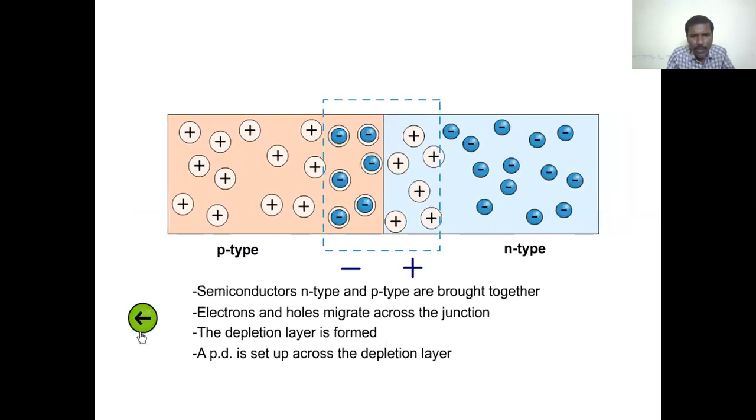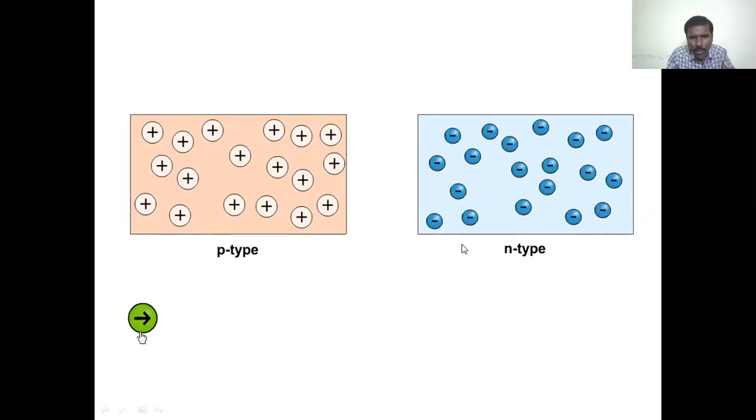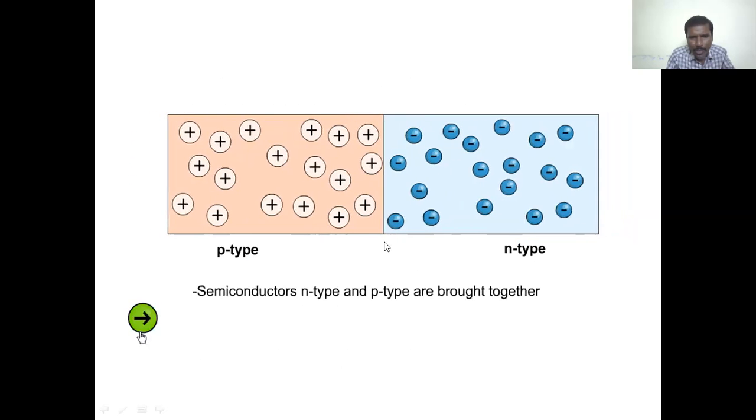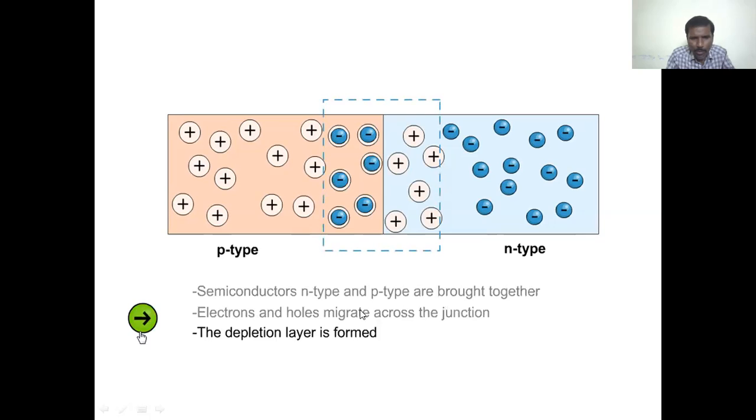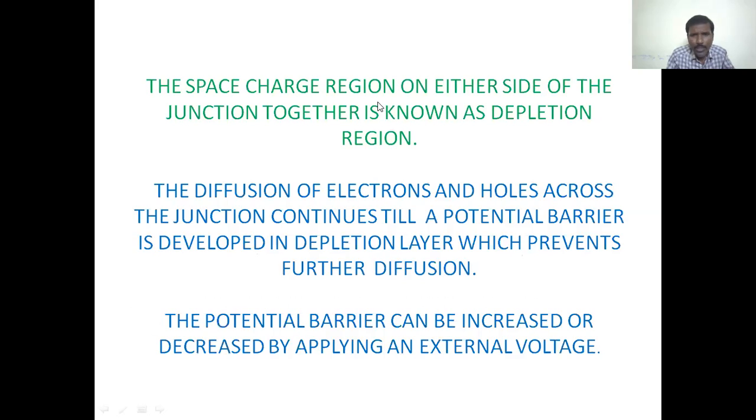What is the depletion region? This is called a depletion region because of negative charge at p region and positive charge at n region. So a depletion layer is formed, as well as a potential difference set up across this depletion layer. So the space charge region on either side of the junction together is known as a depletion region.